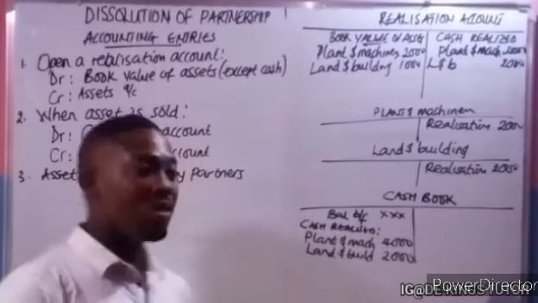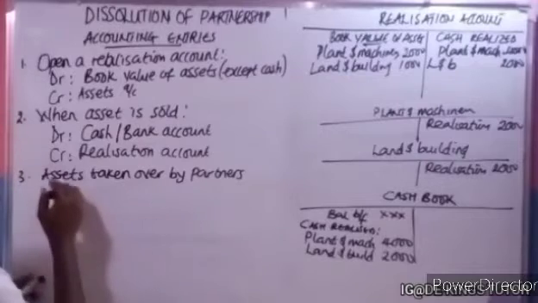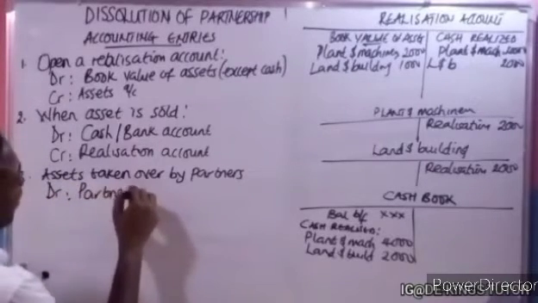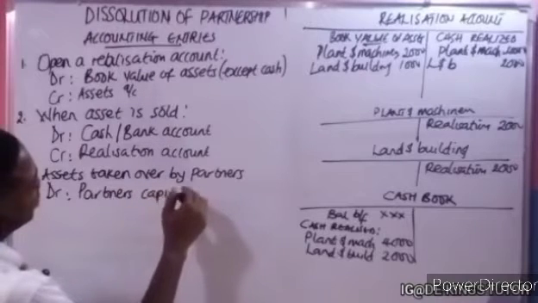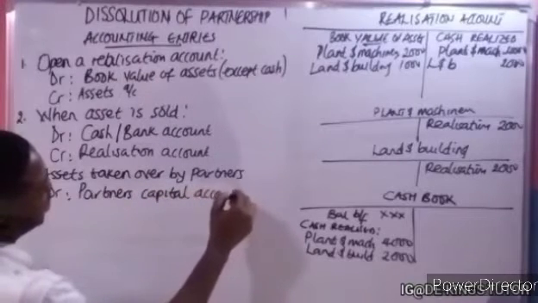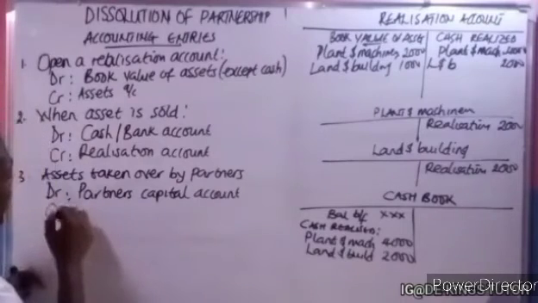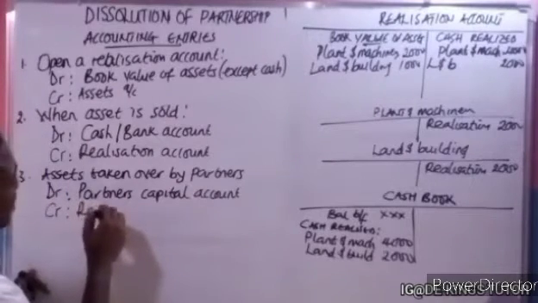So how do we record this? Now we have to debit the partner's capital account in the column of the partner that took an asset, and also credit the realization account.